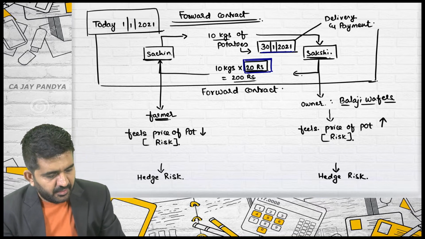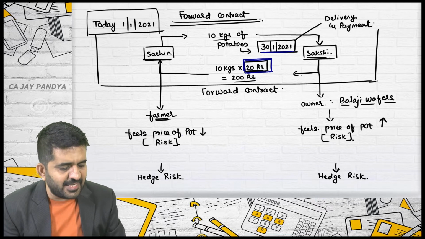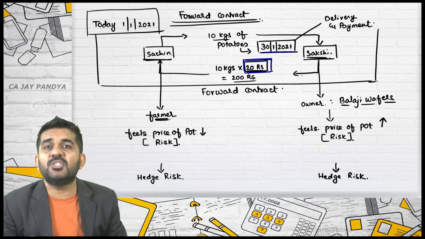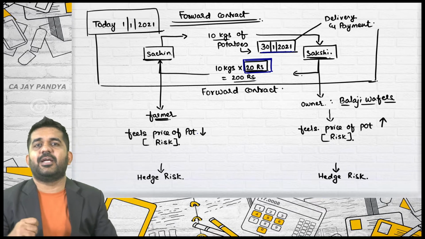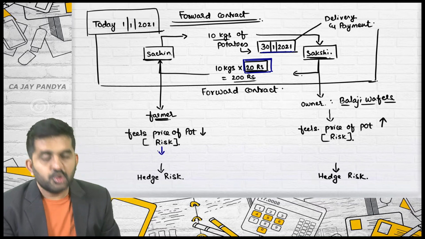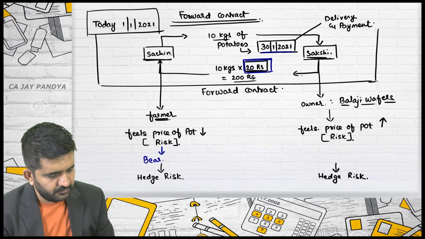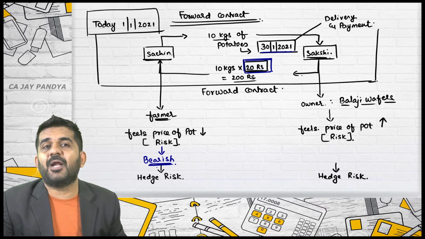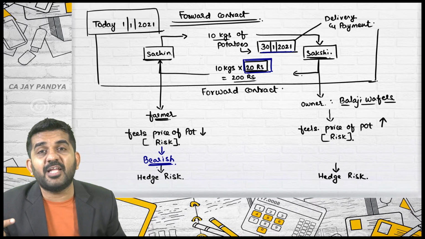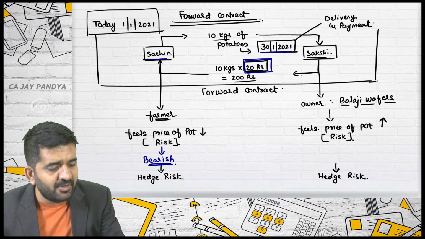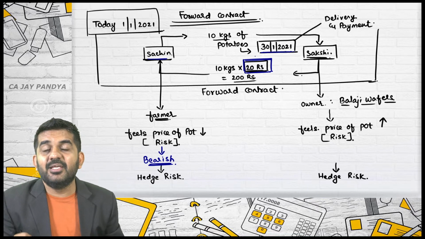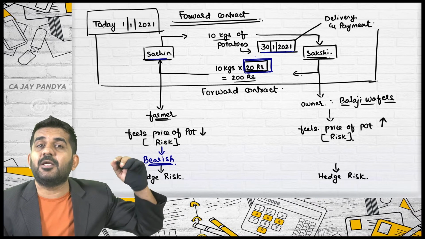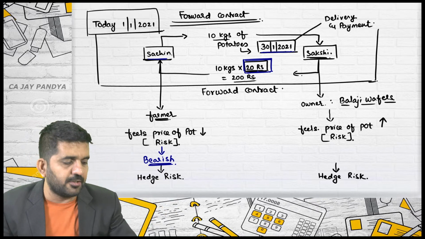Is it all right? Farmer feels that price of potatoes will go down. What he feels? That price of a security, price of underlying asset, price of potatoes will fall down. So Sachin is bearish in potatoes. He feels that price will go down. See, if he was feeling that price is going to go up, then he would never have entered into this type of contract. Why? He is a grower of potato. After 30 days, if he feels that price is going to go up, he will never enter into and lock the price of 20 rupees.